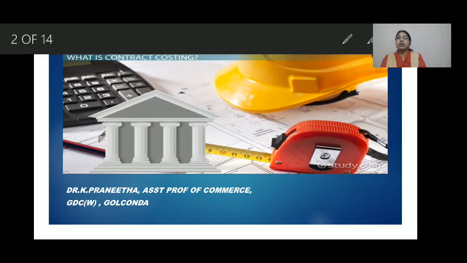For example, if a contractor is there, he will have a number of contracts. He has to maintain each and every contract separately to know how much profit he earned from this particular contract. So there arises a need for maintaining a separate account for each contract. Next.